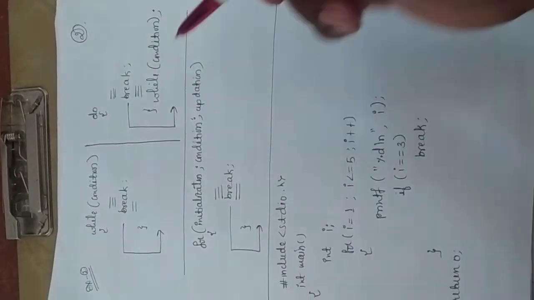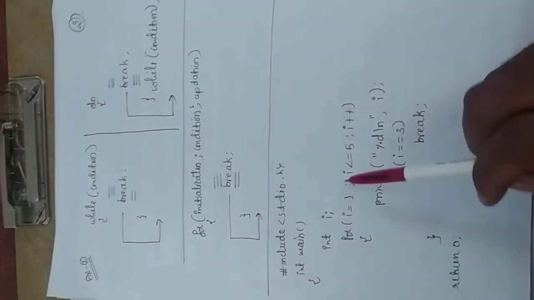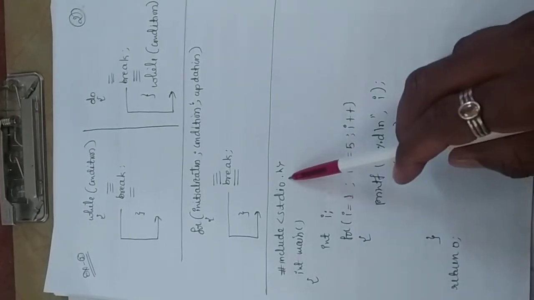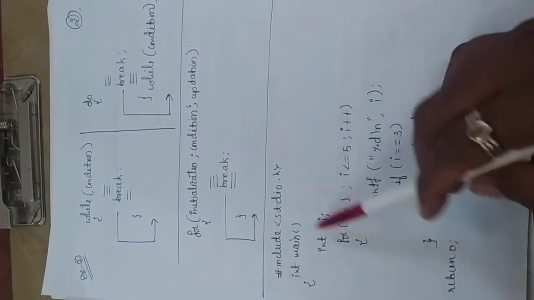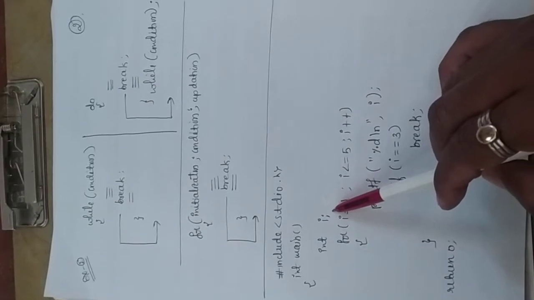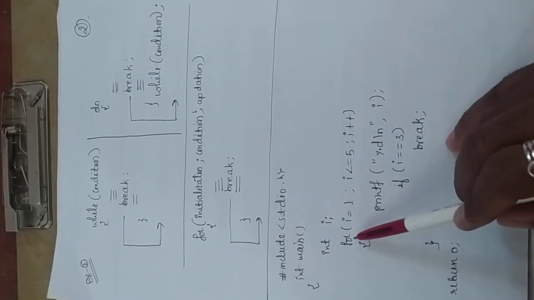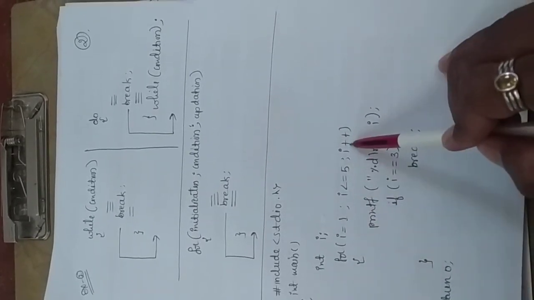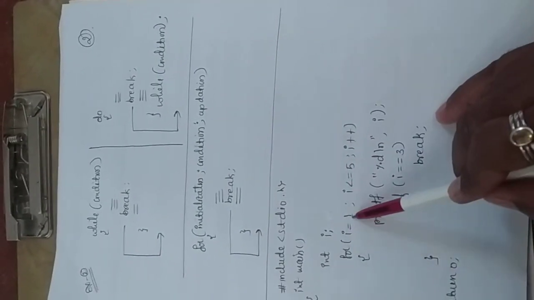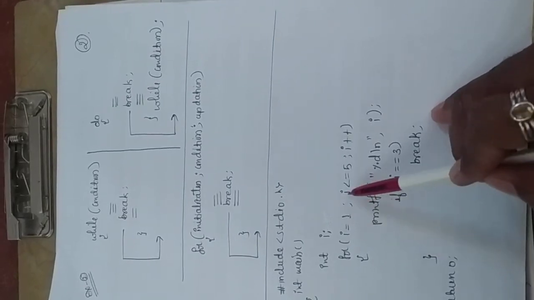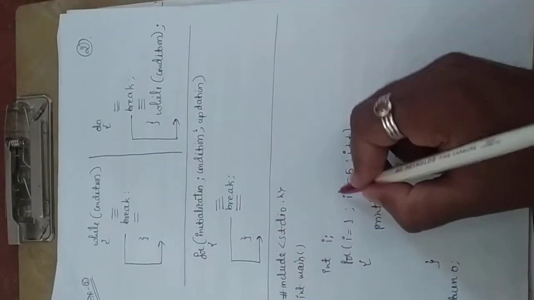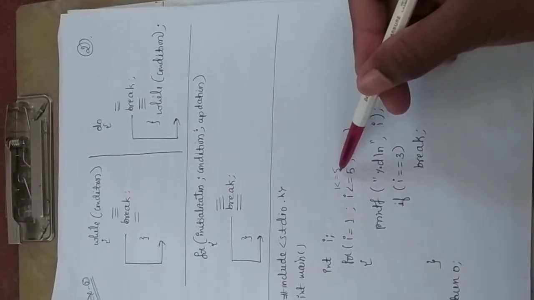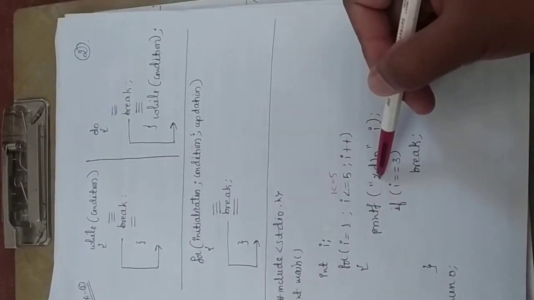Now we'll see one simple example. In this, I am taking a for loop and then break here. As per the instructions, we include the header file, then int main, and declare one local variable called i. Then use the for loop. You know the for loop syntax: for i equal to 1, initialization, condition checking and updation. So initialize the i value to 1, substitute this 1 in the condition. Check whether 1 is less than or equal to 5, is the condition true or false? True. So when the condition is true, it comes inside the for loop.